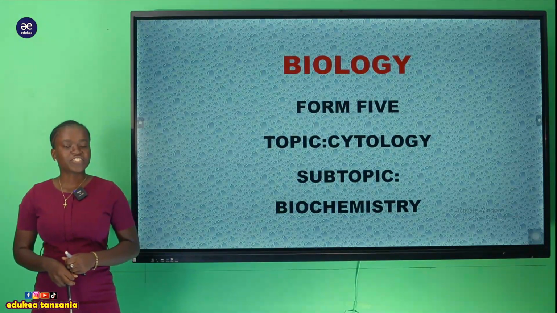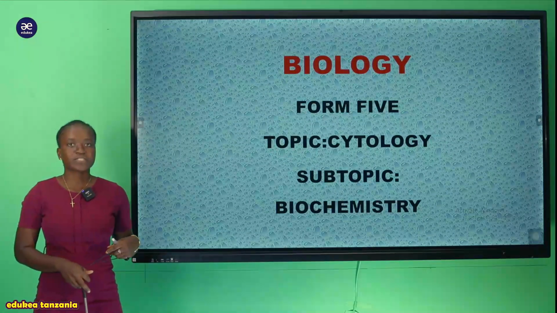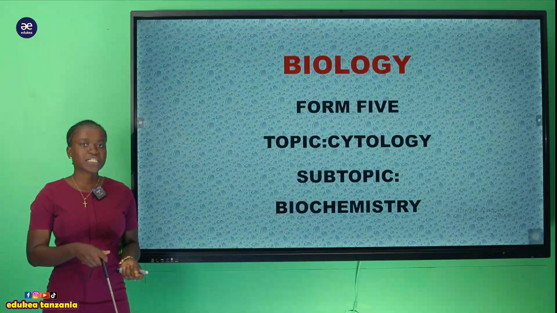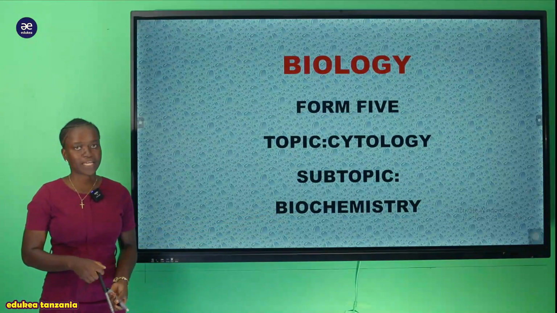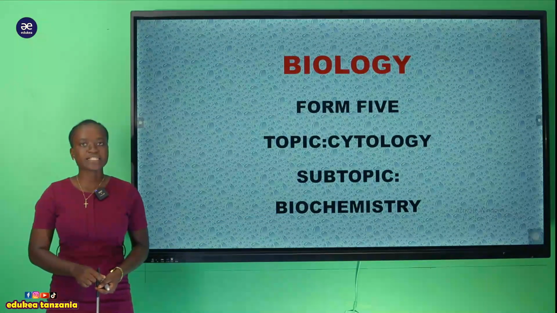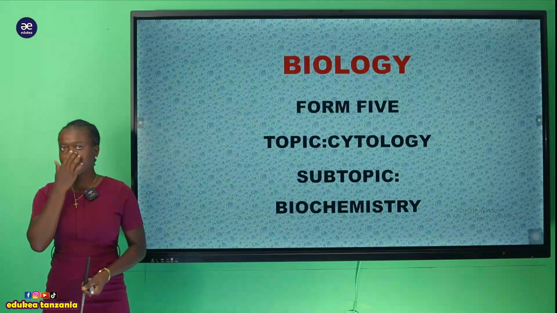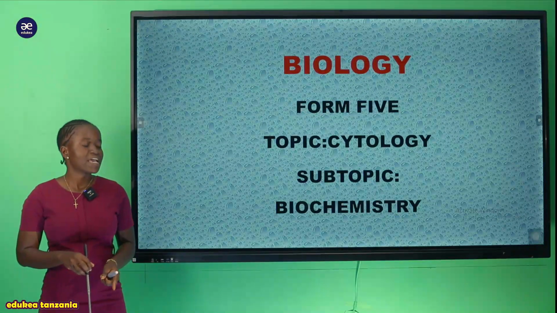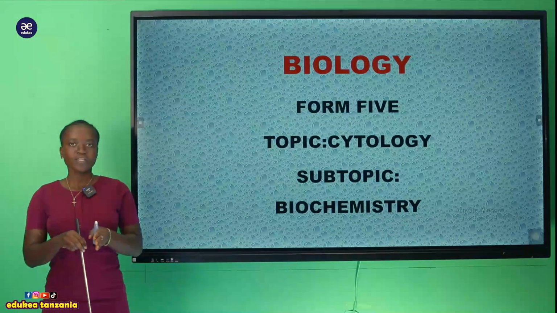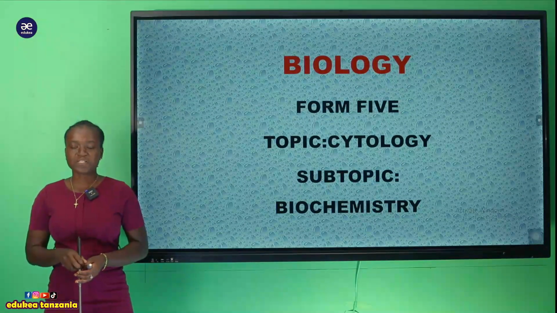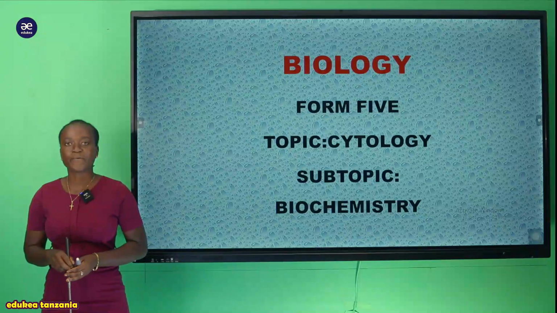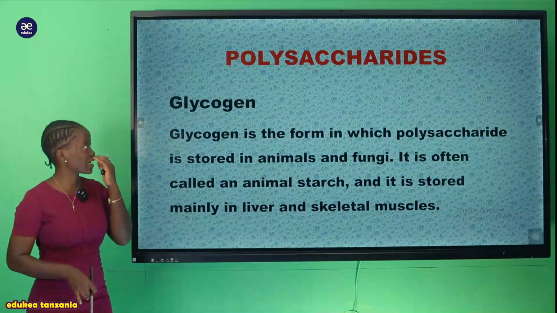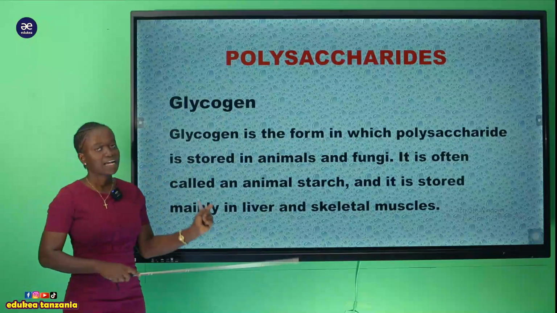I'm teaching biology and today I'll be with you to discuss our topic, which is cytology, whereby we are going to deal with our subtopic, which is biochemistry. Reminding you, my student, we are discussing the organic component which is found mostly within the body of living organisms, and that is the carbohydrate, and specifically we are discussing the polysaccharide. So here you can see we have another kind of polysaccharide, which is the glycogen.